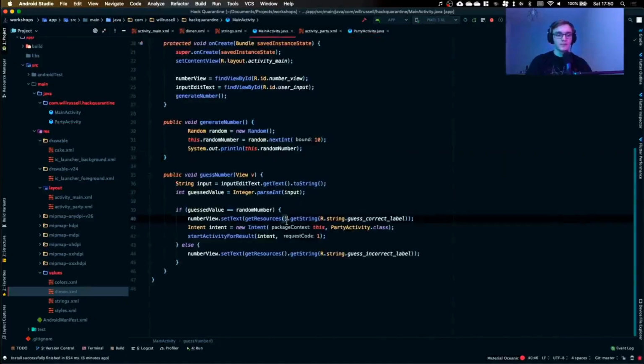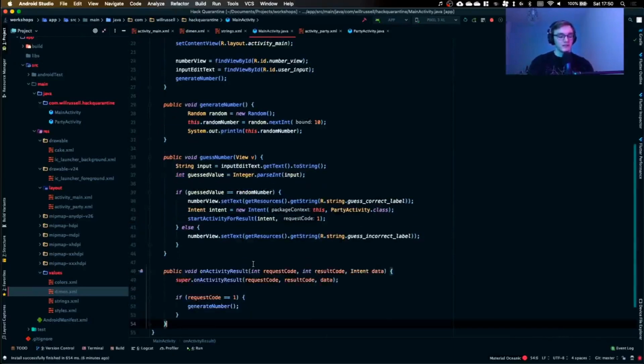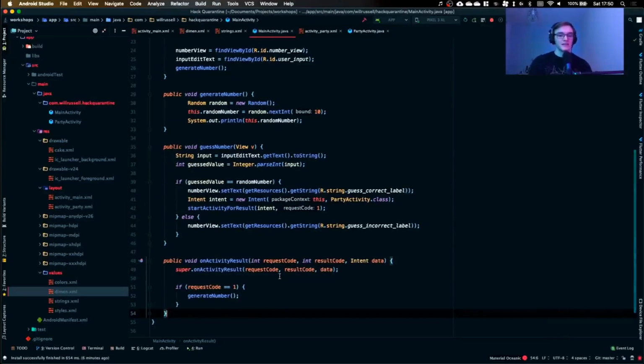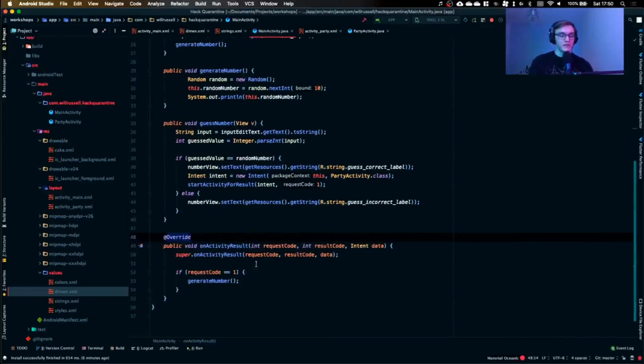Now, that's all well and good that we give it the number 1, but there's nothing in this Java code that's going to listen for that number 1, which is where we need to have an activity result, which is going to sit there and listen. I think that needs to override as well. We'll find out in a minute if it gets really unhappy. So you override the parent class, and it's now going to listen for a request code. If the request code we give it is 1, it's going to generate a new number. And we can test this now. Ooh, Android Studio with its lots of buttons can be quite confusing.